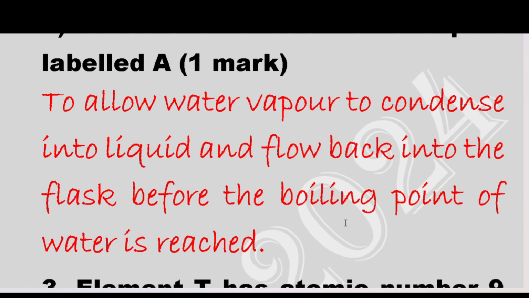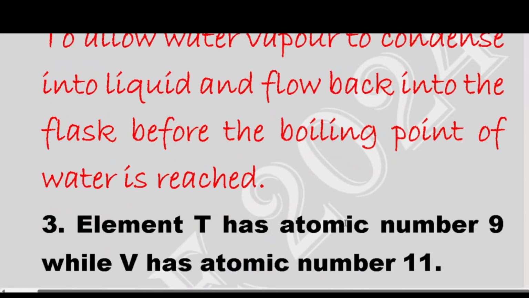Now to the next question. It is a Form 2 Topic 1 question. Element T has atomic number 9 while V has atomic number 11.